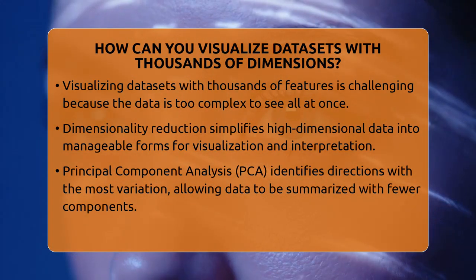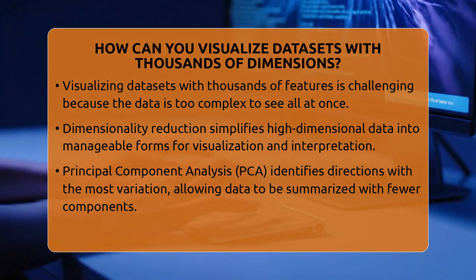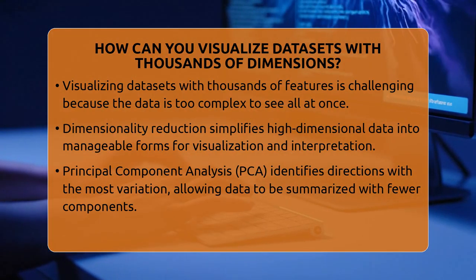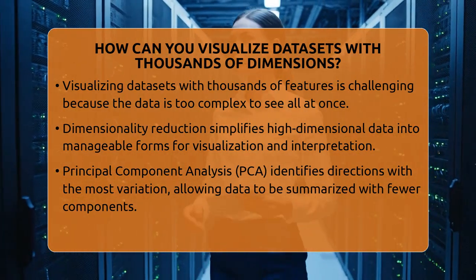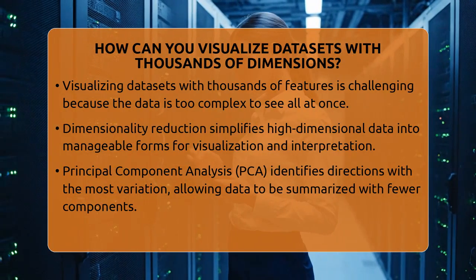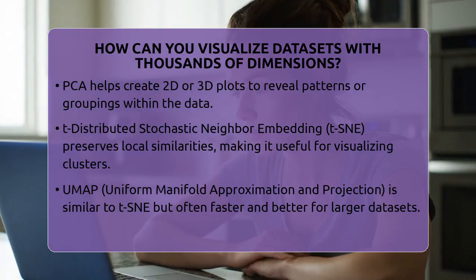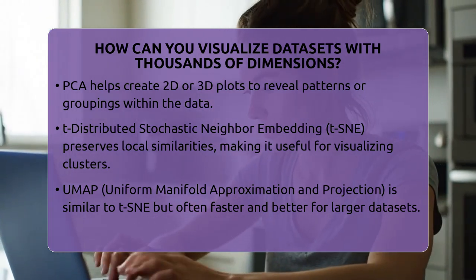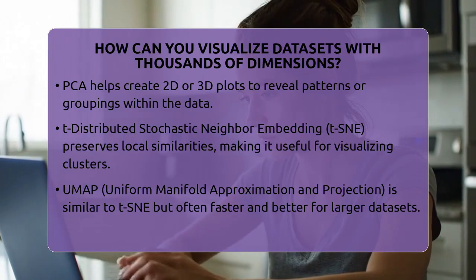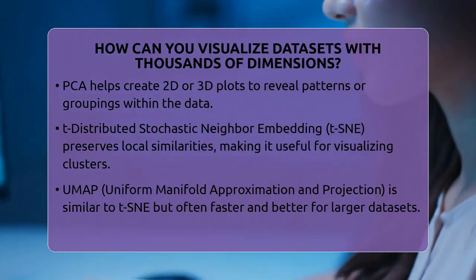One common method is called principal component analysis. It finds the directions in the data where the most variation happens. These directions are called principal components. By keeping only the top few components, we can create a simplified version of the data that still holds most of the important information. Think of it like summarizing a long story into a few key points. This way, you can plot the data in 2 or 3 dimensions and see patterns or clusters.